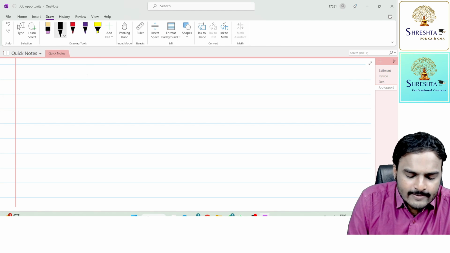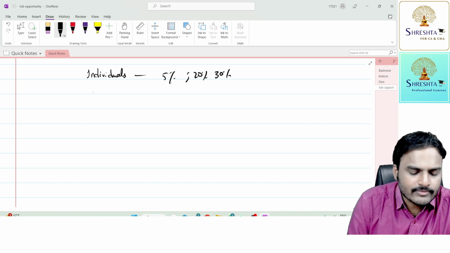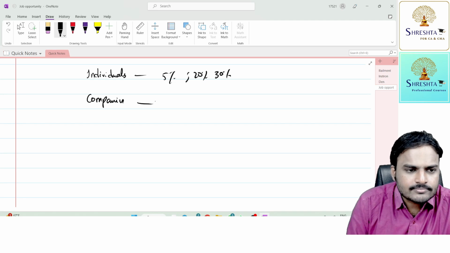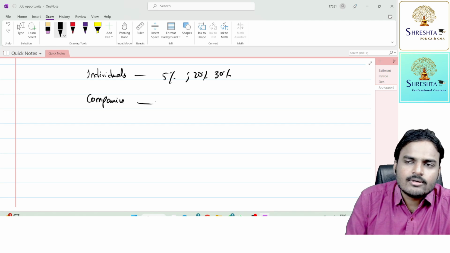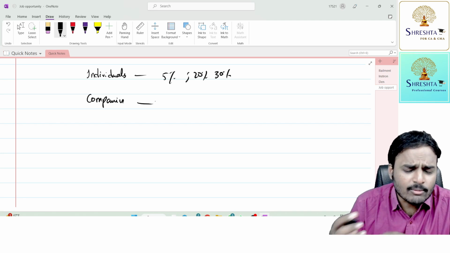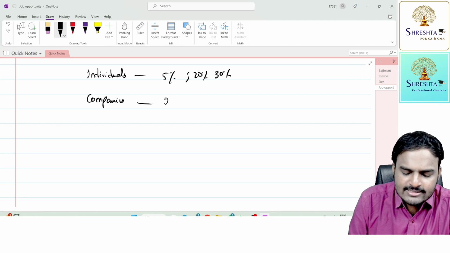previously, today individuals are liable to pay tax at 5%, 20%, 30%, max 30%. Companies, depending upon the nature, domestic companies, turnover up to 400 crores, based on some criteria, will be taxed between 22% to 30%.